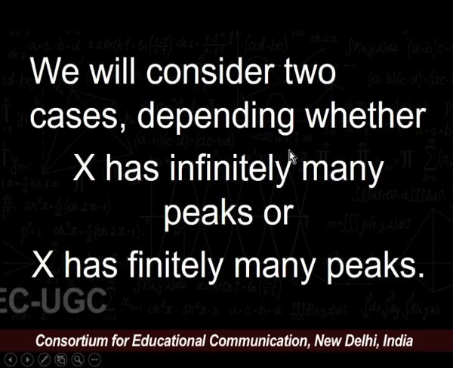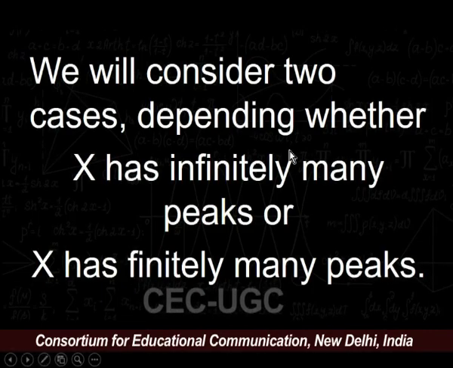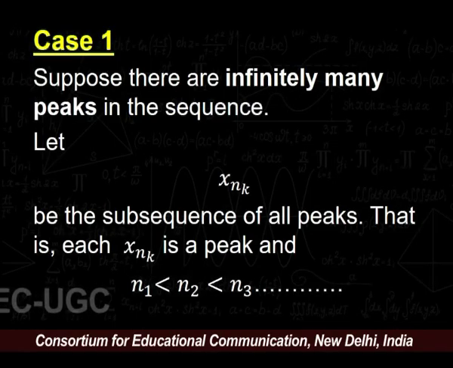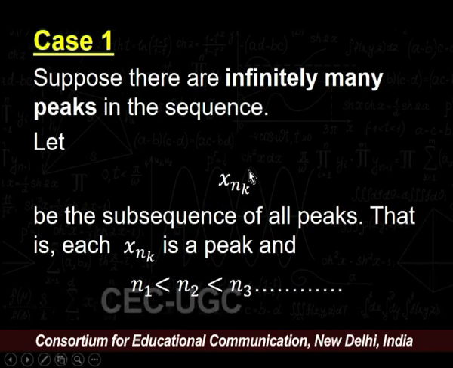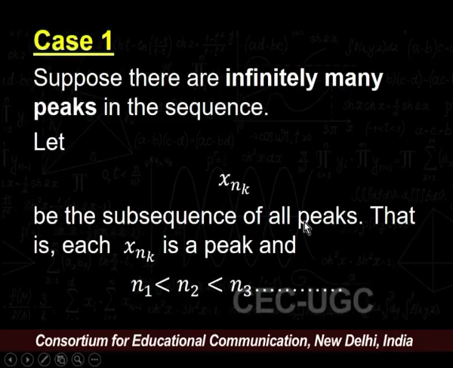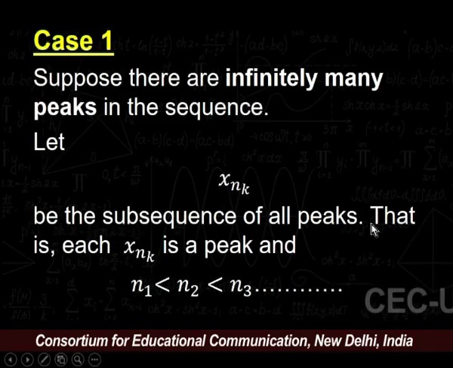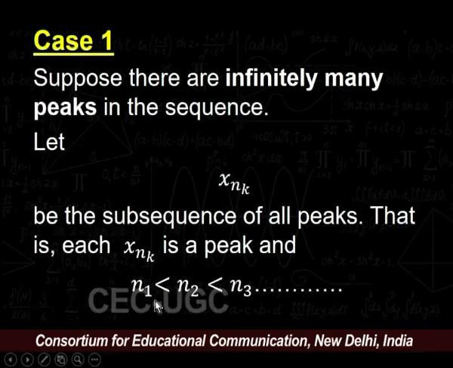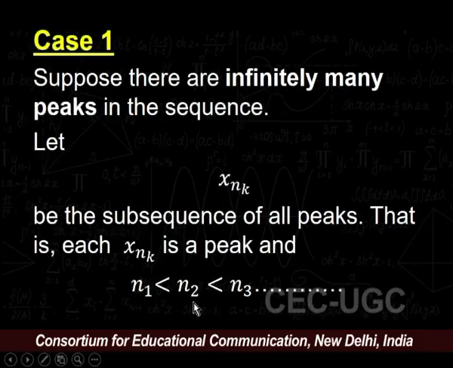We will consider two cases, depending on whether X has infinitely many peaks or finitely many peaks. Case 1: suppose there are infinitely many peaks in the sequence. Let X = (xn) be the given sequence and X' = (xnk) be the subsequence of all the peaks the main sequence has. That is, each xnk is a peak, and n1 < n2 < n3 < and so on.